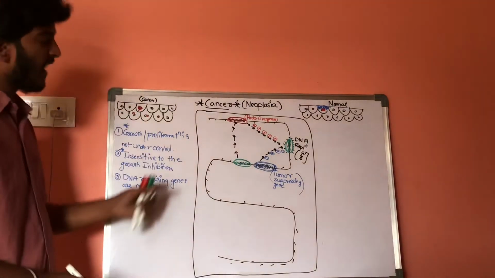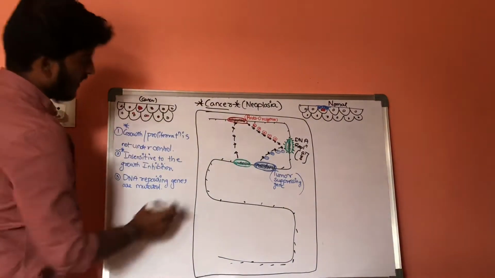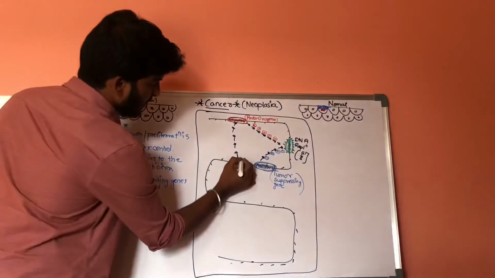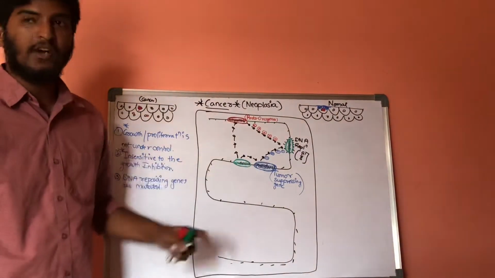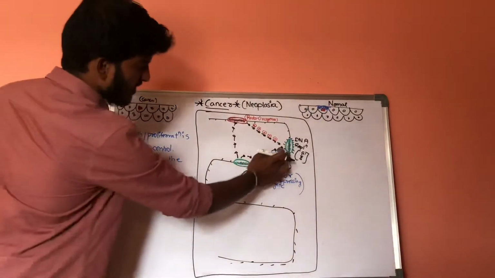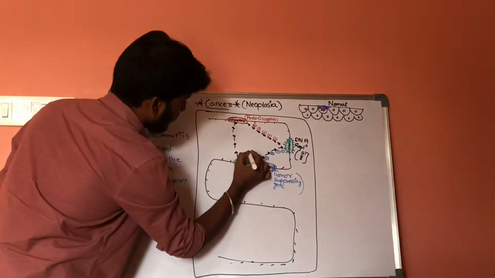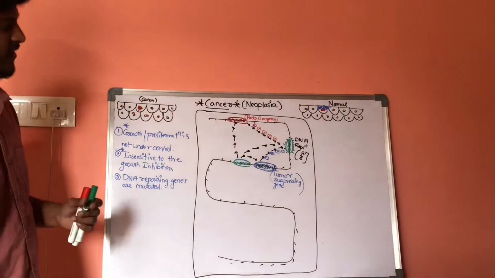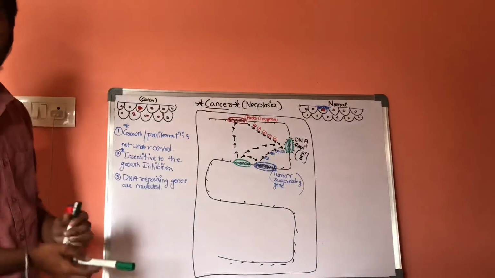It will get activated and will repair this genetic material. If there are any abnormalities in the tumor suppressing genes, these special genes will get activated and are involved in repairing these genes. Whenever there are any alterations or mutations in these special genes, they will get activated and are also involved in repairing this special set of genes. The name of these special genes is DNA repairing genes.